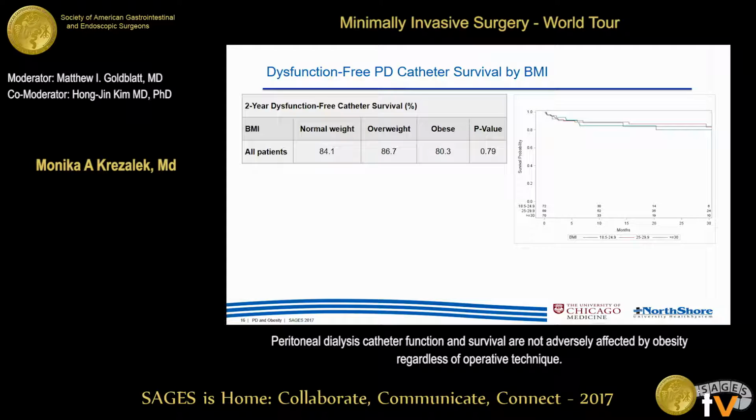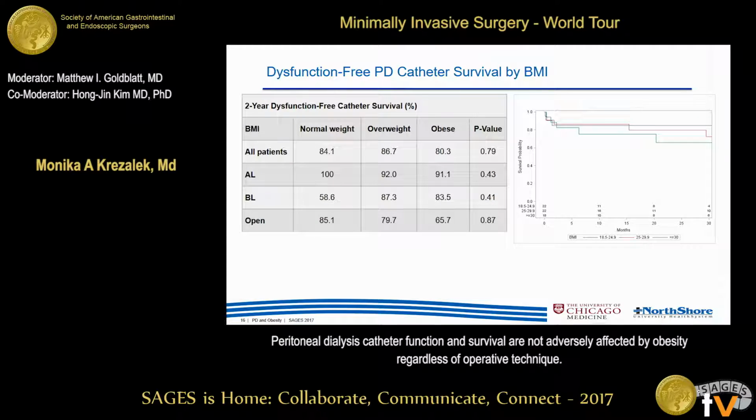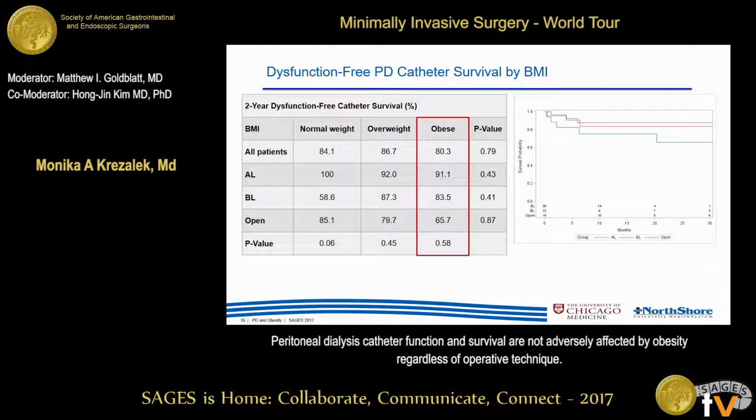Dysfunction-free catheter survival, which takes into consideration only revisions or removals related to mechanical catheter dysfunction, is similar among the 3 BMI cohorts where all patients are considered. This is also true when looking specifically at the advanced laparoscopic technique group, basic laparoscopic technique group, and the open technique cohort. Interestingly, we observed a trend towards a higher 2-year dysfunction-free catheter survival in the obese cohort using advanced laparoscopy compared to open, with 91% versus 66% catheter survival. However, this did not achieve statistical significance.